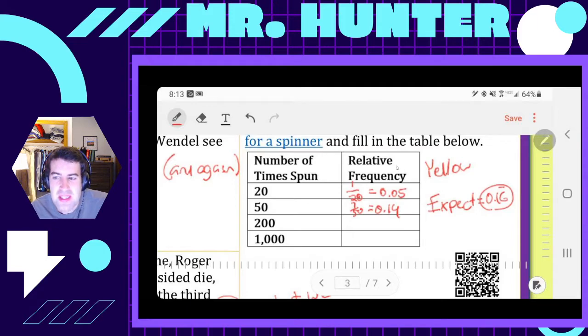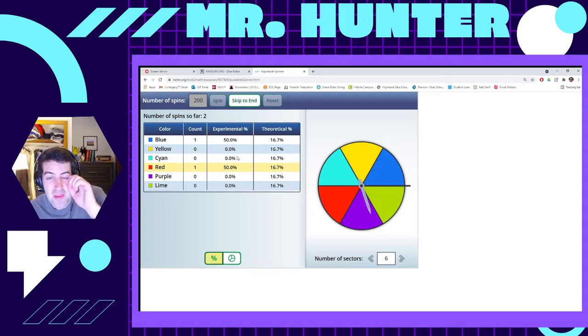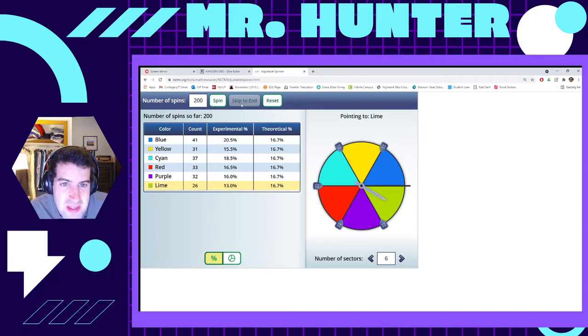Let's try spinning this thing 200 times now. So let's go in here, 200. Let's reset it, and let's click spin. And we want to see how many times it lands on yellow. Well, so far, no good. Nothing on yellow. Nothing on yellow. And so you might be giving up right now. But you might say, yellow is 33% now. Maybe yellow is going to say, oh, it's down to 25. Well, eventually, this is going to kind of level out, and we're expecting it to get close to 16.7. Let's skip to the end.